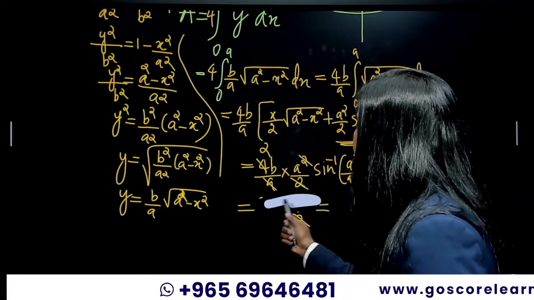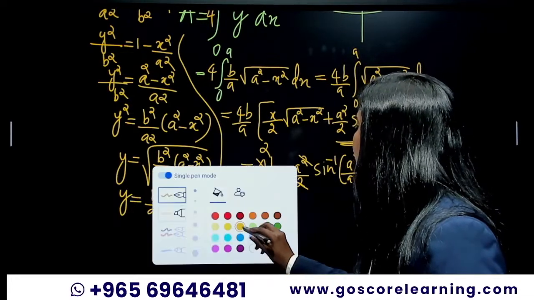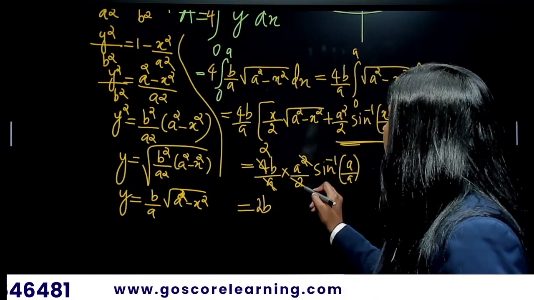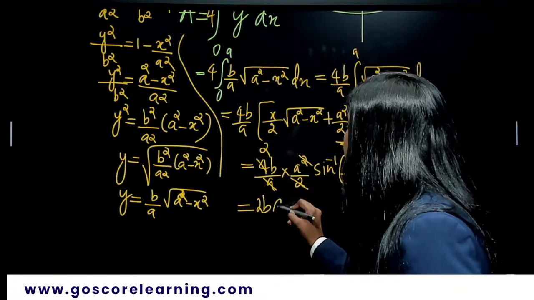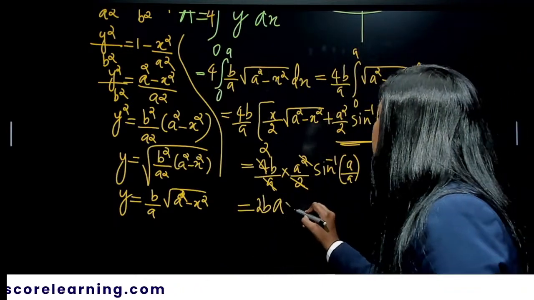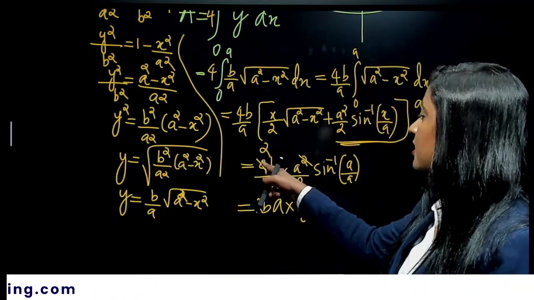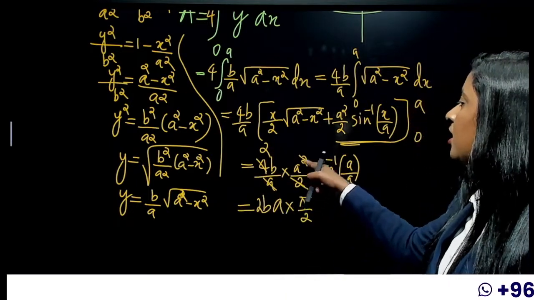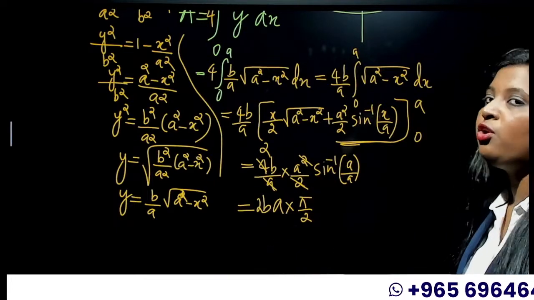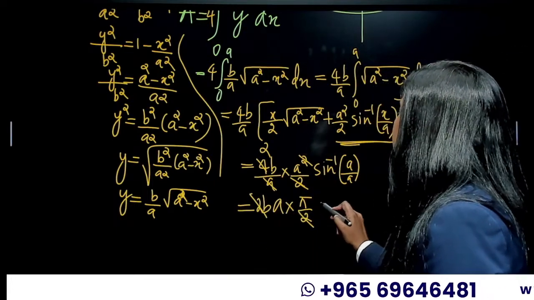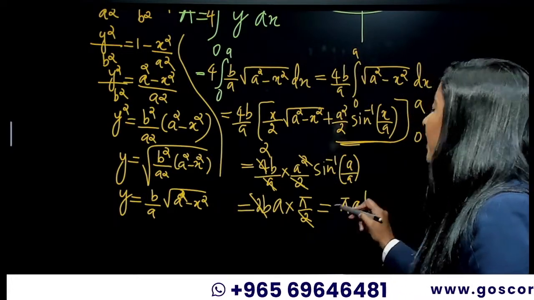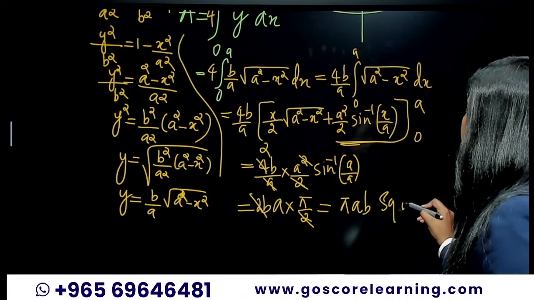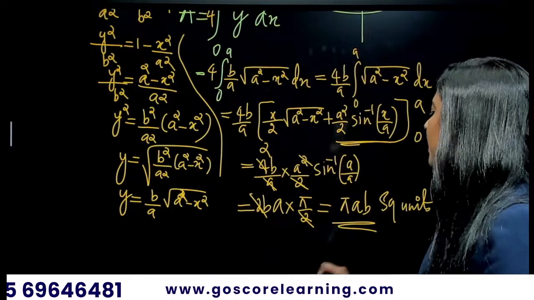Sorry guys. So what do you have here? You have a b over here, right? And you have a 2 here, and then you have an a here, right? Sine inverse of 1 is pi by 2. We cancel this 4 and this 2, so we got a 2 here. And then we cancel one a from the denominator and one a from the a squared, so we have an a in the numerator. Now we can cancel this 2 and this 2. So we got pi ab. Pi ab what? Mangoes? No, pi ab square units, because we are finding the area. So it will be pi ab square units.